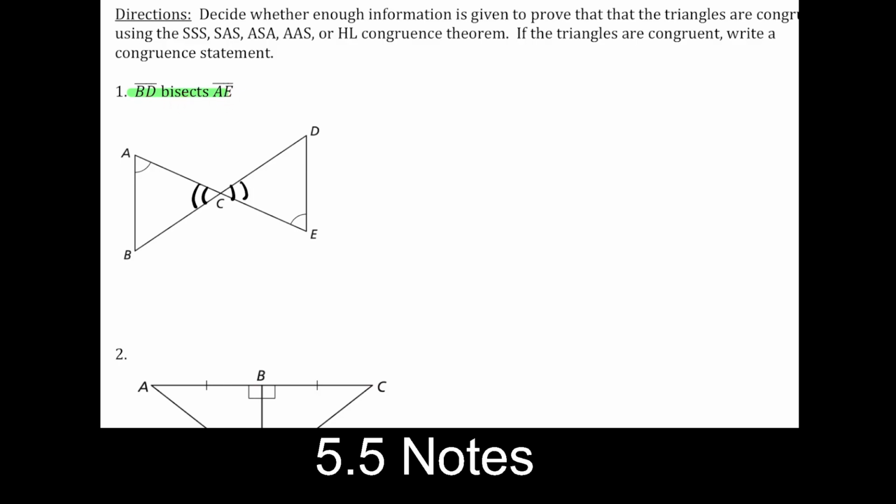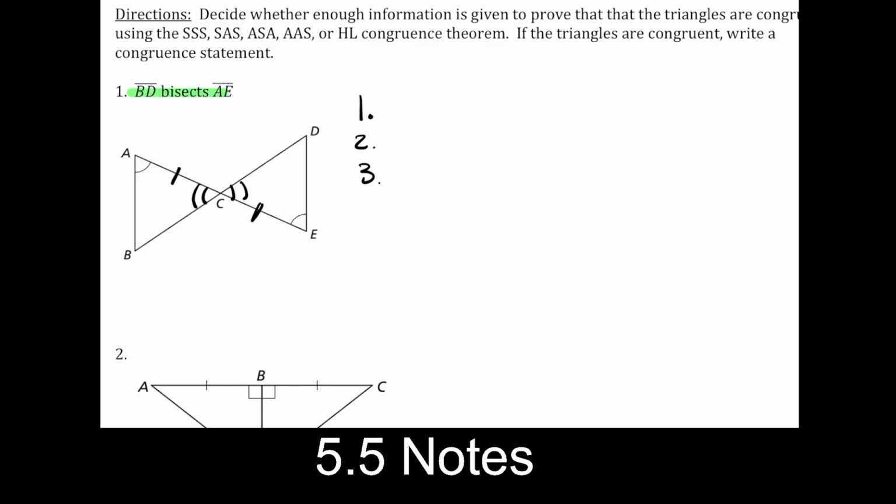So this segment right here, AE, is cut directly in half, which means that this side right here is the exact same as this side right here. And so now we get our 3 pieces of information. And we're going to write these again because we have the letters.